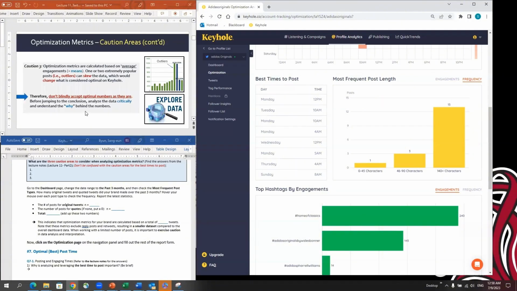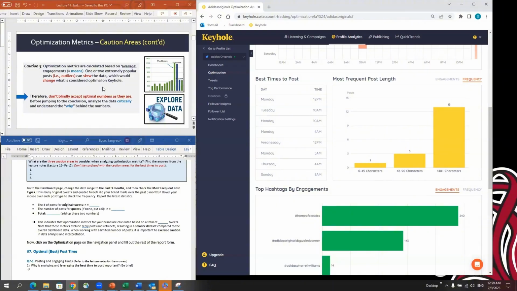The third caution area is related to sensitivity and distribution. As you can see on this graph, there are obviously 2 outliers. Mean is very sensitive to small sample size. Whenever there are strong outliers, they may skew the data so easily, and it may change what is considered optimal in keyword data.